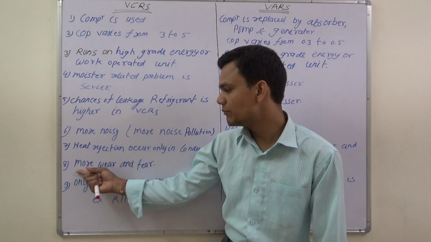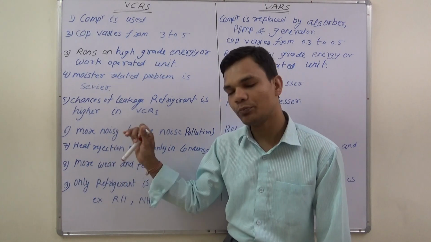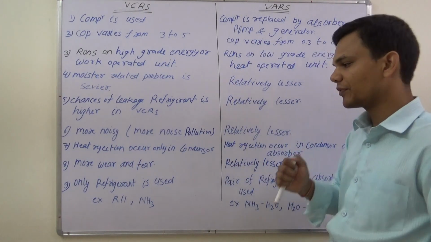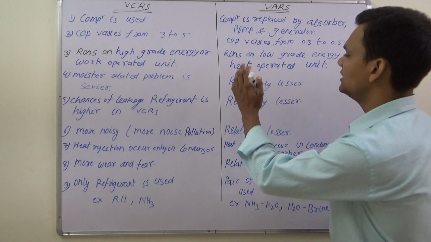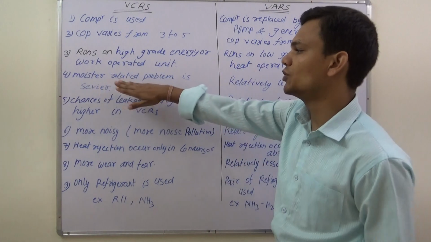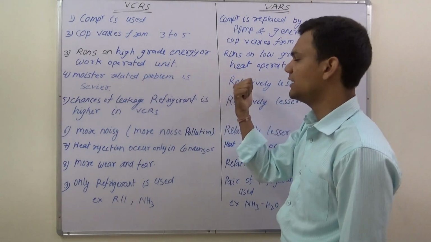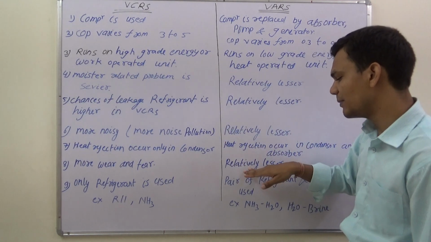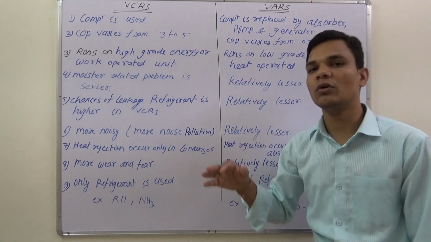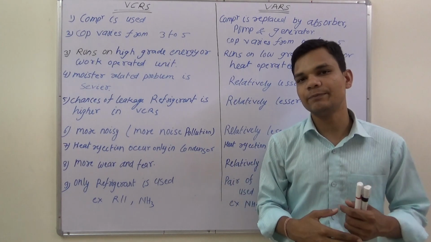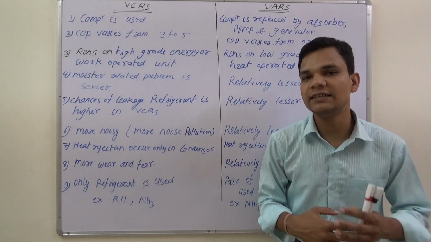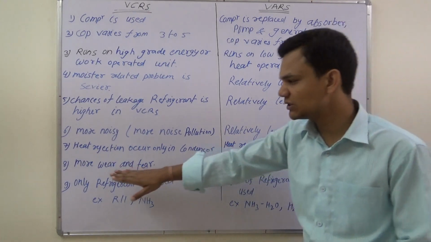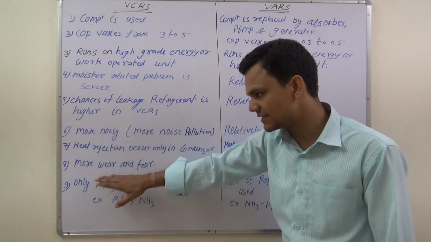So in this case there is more wear and tear. But in case of VARS it is relatively lesser, because the problem related to moisture is not severe. So if liquid or vapor refrigerant comes into the pump or into the heat exchanger, that is the condenser, there is no severe problem related to moisture, so the chances of wear and tear are less.